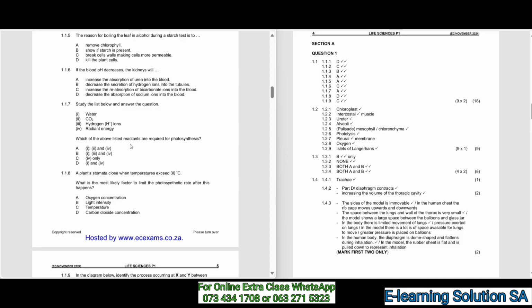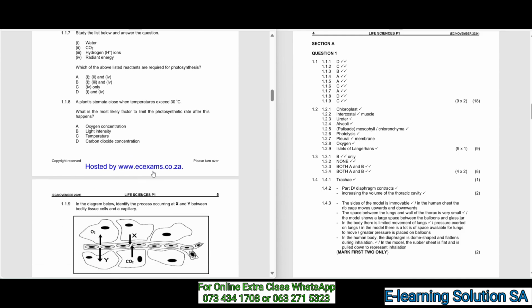Which of the above listed requirements are required for photosynthesis? So it's A. That's water, that's carbon dioxide, and also the radiant energy. Okay, 1.1.8. A plant's stomata close when temperature exceeds 30 degrees Celsius. What is the most likely factor to limit the photosynthetic rate after this happens? So it's D, the temperature. That is the factor that is likely to limit the photosynthetic rate.